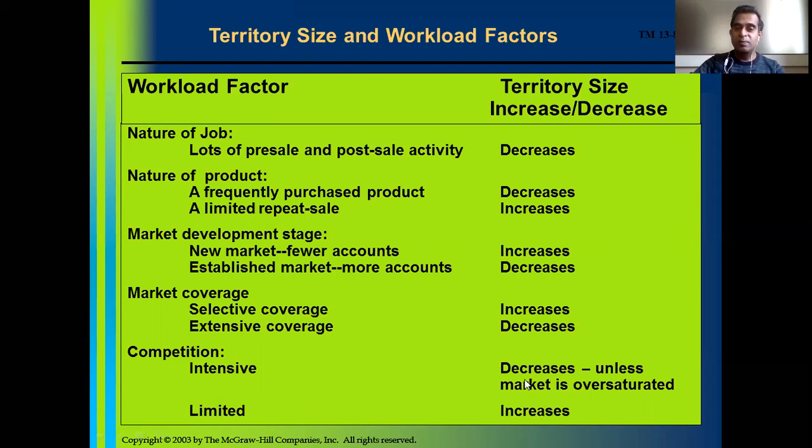Because the sales rep has to take into account the actions of competitors, and has to spend more effort and time in the territory as the competition is intense, the territory size becomes smaller.